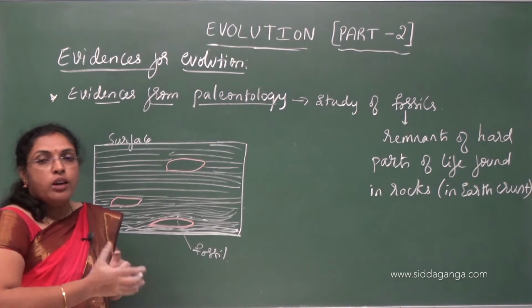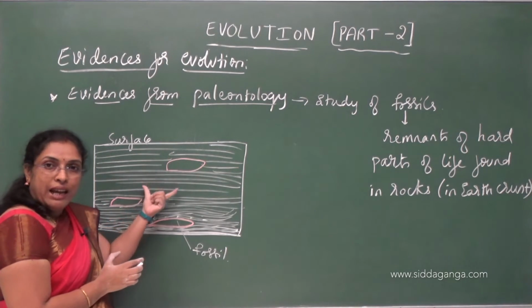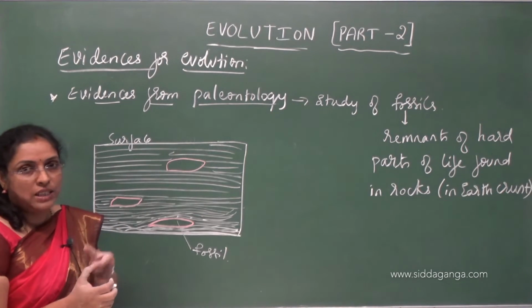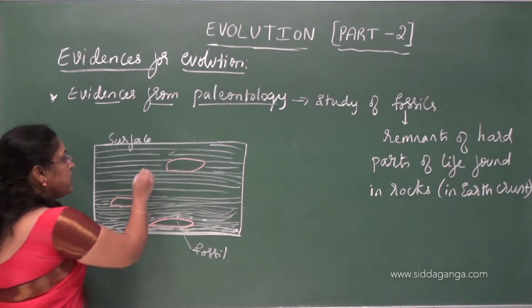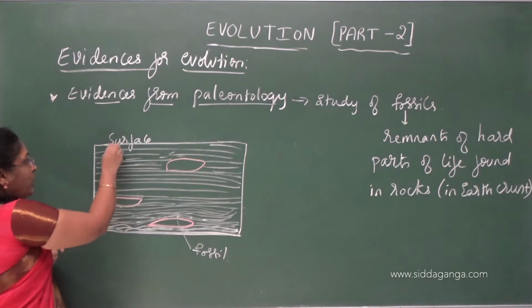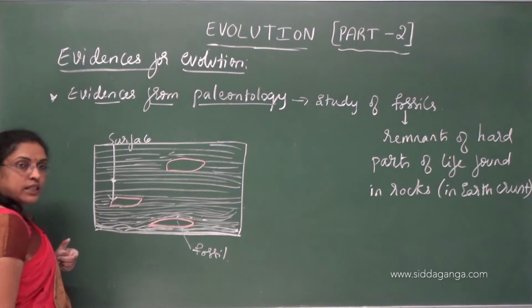When we take a cross section of earth, we see different layers of sedimentation having different types of fossils. When we dig the soil, we get these fossils, understood?